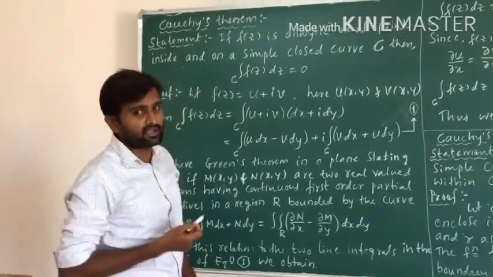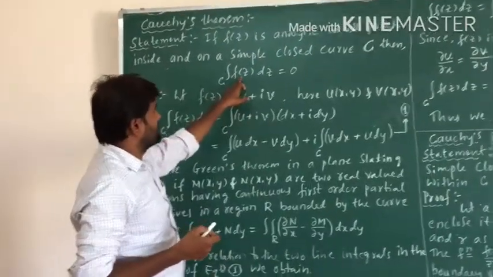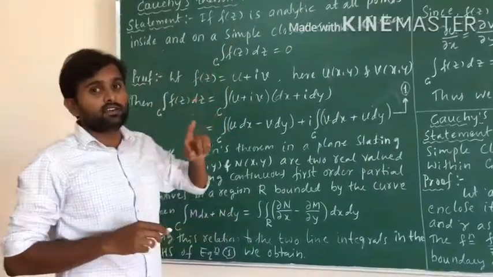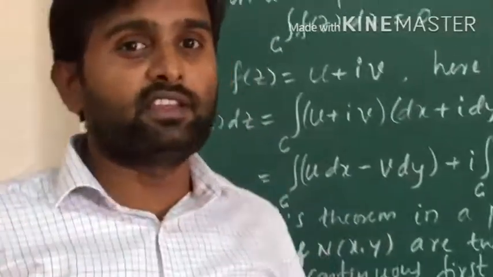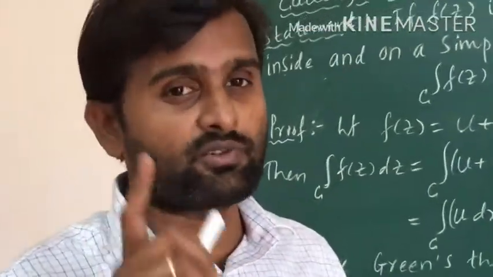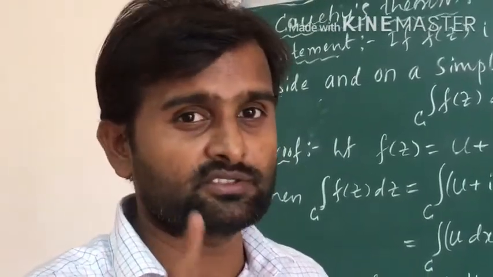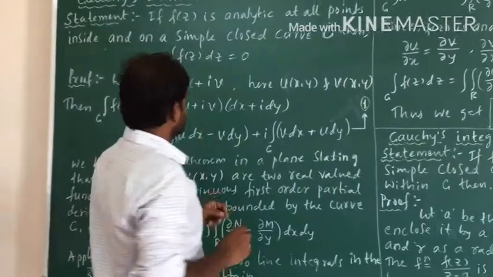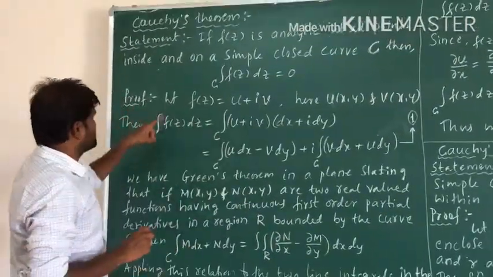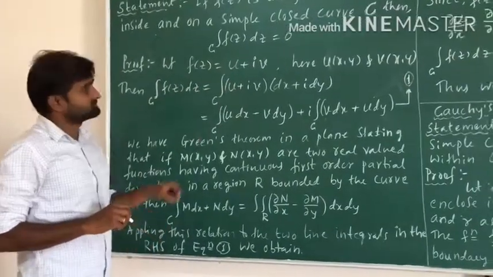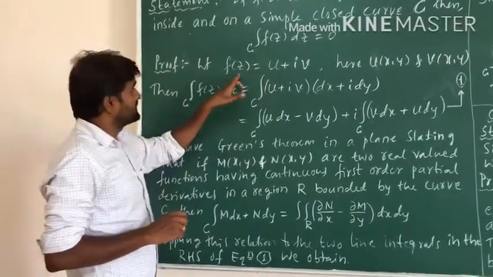When we say f of z is analytic, it satisfies the Cauchy-Riemann equations, the CR equations. Here I am giving the proof. f of z equals u plus iv, a function of a complex number.